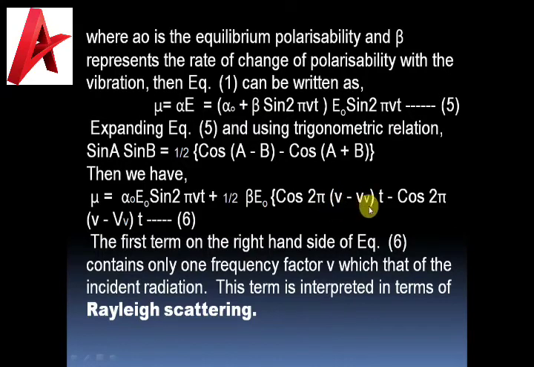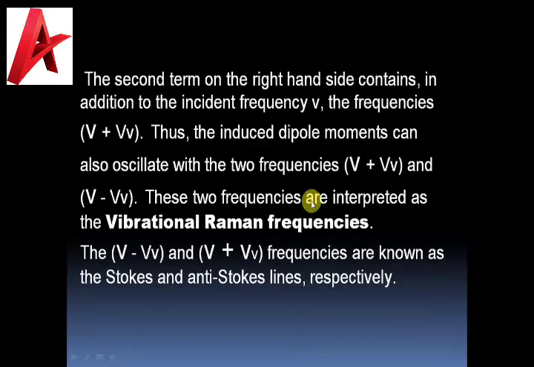And the second term on the right hand side contains the addition of incident frequency nu, the frequency nu plus nu_v t. Thus, the induced dipole moment can also oscillate with two frequencies, that is nu plus nu_v and nu minus nu_v. These two frequencies are interpreted as vibrational Raman frequencies. In that equation, nu minus nu_v and nu plus nu_v frequencies are known as Stokes and anti-Stokes lines.